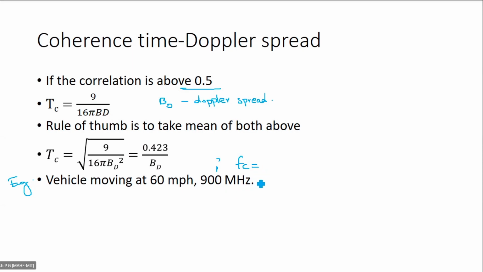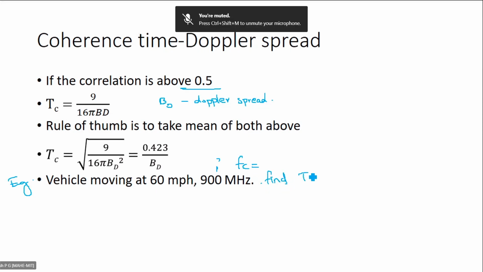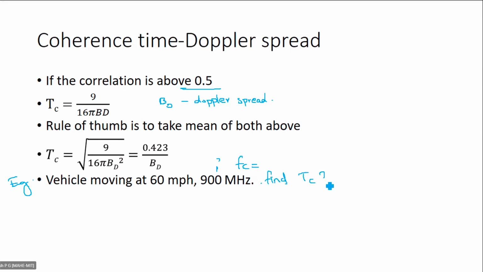Okay, so with this data, find coherence time.